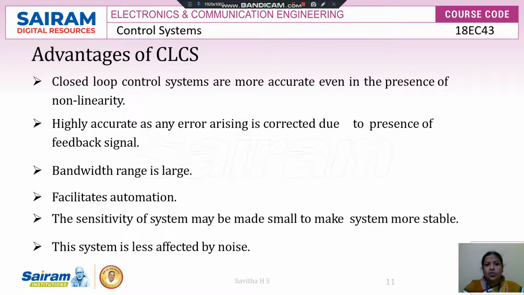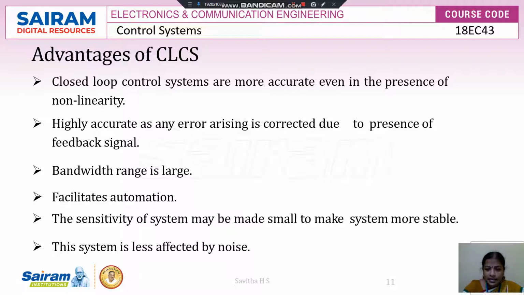Now we'll see what are the advantages of the closed loop control system. As I told, the open loop control system is less costly but inaccurate. But if you compare with the closed loop control system, it is more accurate even in the presence of non-linearity. Highly accurate, as any error arising is corrected due to the presence of the feedback signal.